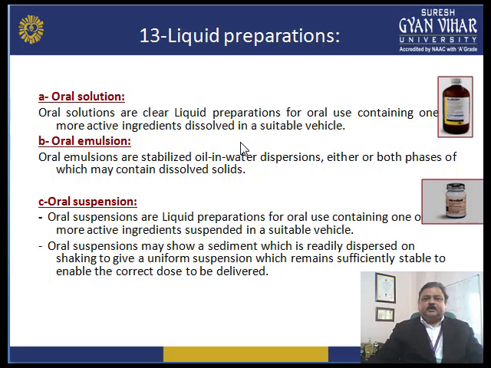Right? Then oral emulsions. Oral emulsions are stabilized oil-in-water dispersions, either or both phases of which may contain dissolved solid. Oral emulsions are normally of two types: oil in water and water in oil. A simple example is castor oil emulsion, which is used as a laxative. Emulsion means it consists of two parts which are immiscible with each other, right? They are made miscible with the help of an emulsifying agent. So those are oral emulsions.